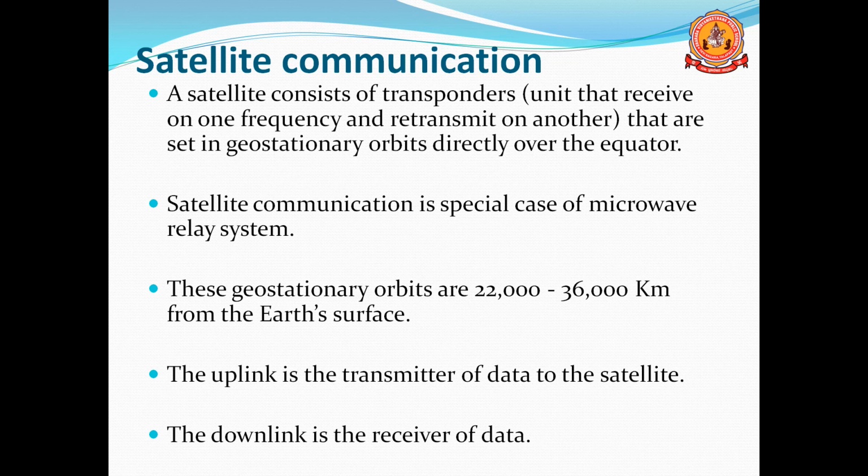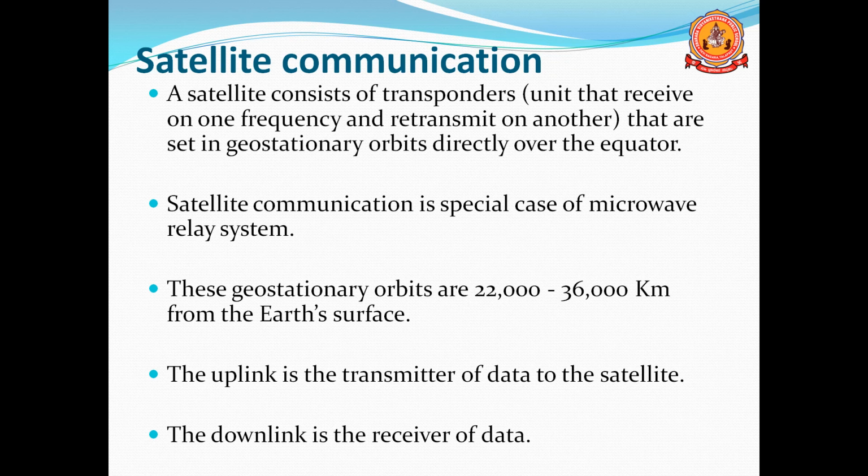These geostationary orbits are 22,000 to 36,000 kilometers from the Earth's surface. It uses uplink and downlink. Normally uplink is the transmission of data to the satellite. Uplink is mainly used to transmit the data to the transponder, or we can say the satellite. If you transmit the data from our system to the satellite, it is known as uplink.